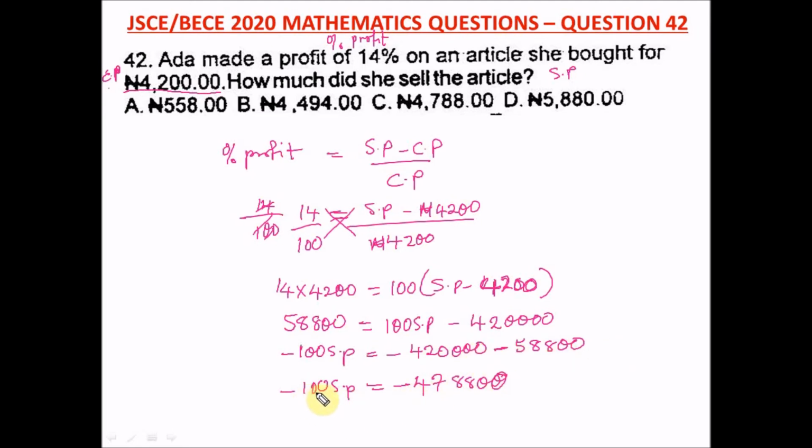Now to get our SP, we divide by what? Negative 100. So this negative 100 will cancel out this negative 100, this negative will cancel out this negative, and these two zeros will cancel out these two zeros. So what are we left with? SP is equal to 4,788. So this is our selling price, 4,788. And our right option here is option C.